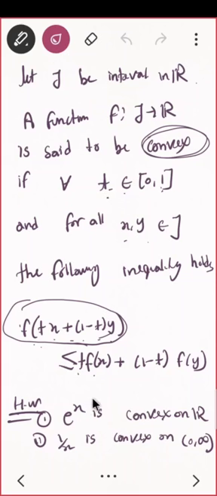Do you see whether this is correct or wrong? Correct or not correct? What do you think? Perfect, good. Put t equal to 1, what do you see? This is f of x. So this is called convex, and I asked you to prove e raised to x is convex. Did you prove that? You are supposed to prove e raised to x is convex.